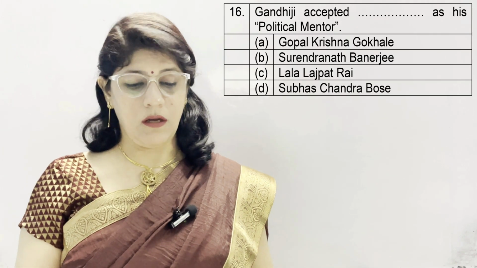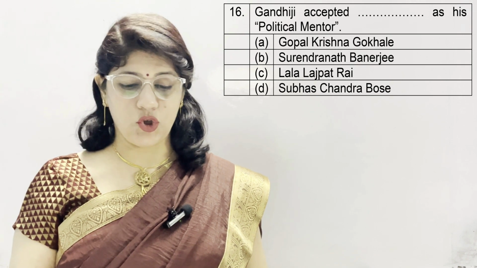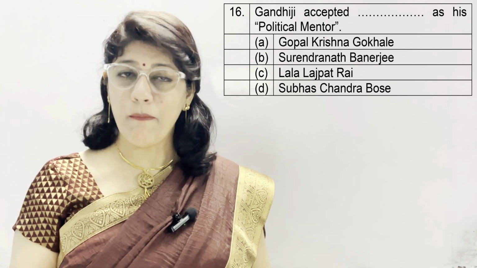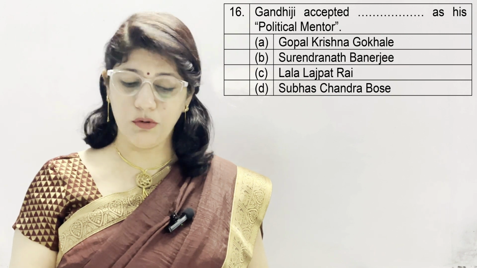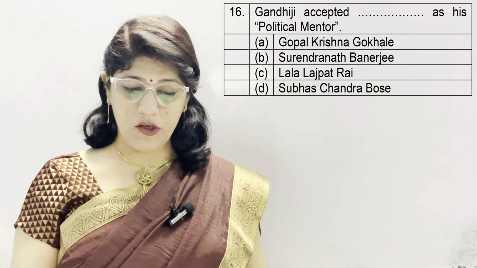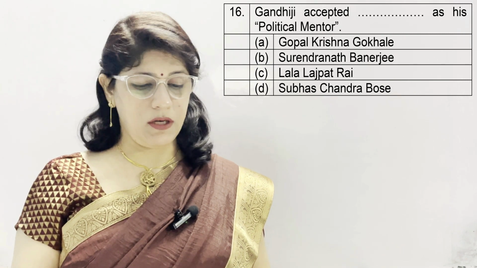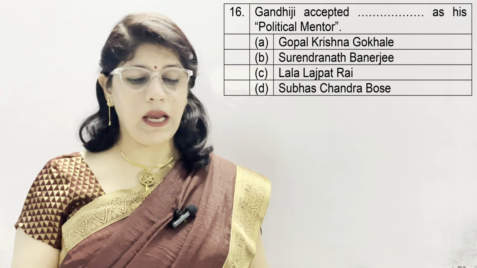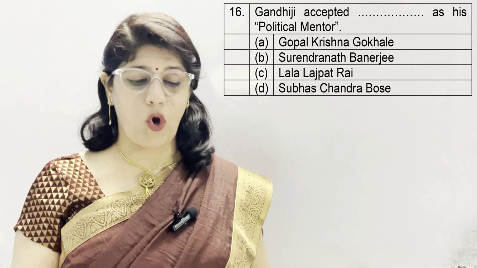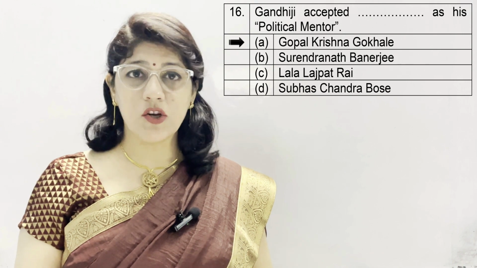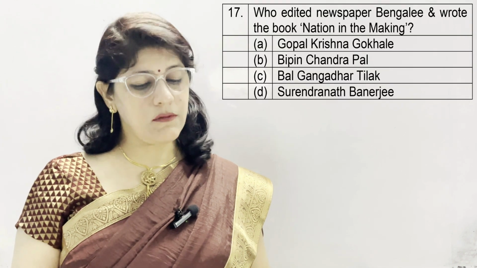Question number 16. Gandhiji accepted dash as his political mentor, or you can say political guru. Option A Gopal Krishna Gokhale, B. Surendranath Banerjee, C. Lala Lajpat Rai, and D. Subhash Chandra Bose. And the correct option is A, Gopal Krishna Gokhale. Question number 17.